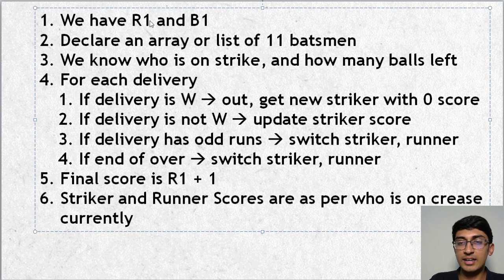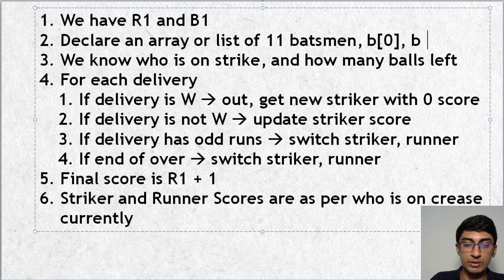So declare that, and at max we'll have 11. Let's assume that the striker and the non-striker currently are the openers. They could very well not be the openers also, we don't mind that, but what is the worst case scenario? That they both are the openers. So initially whatever is the score of the striker and the non-striker gets stored as the 0th and 1st index. So you have B0 and you have B1. Let these be the batsman scores. Then we know who's on strike and how many balls are left, which is great.